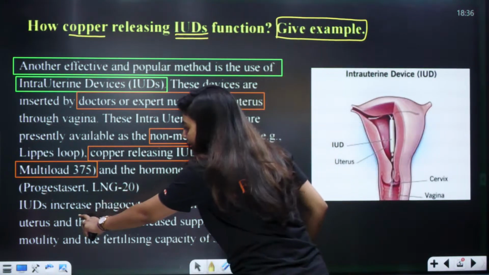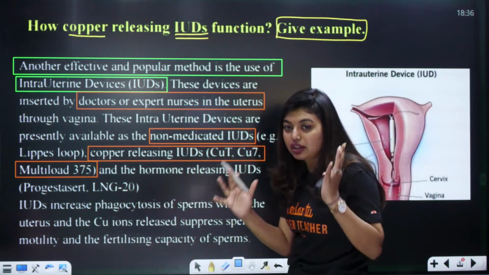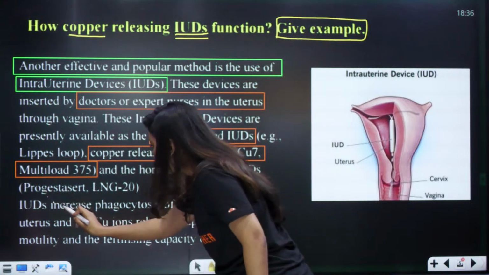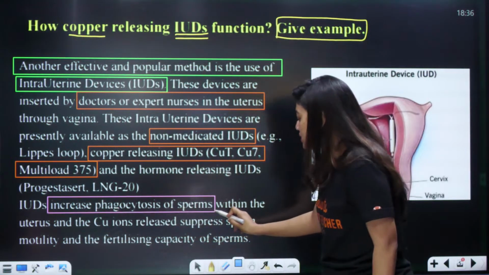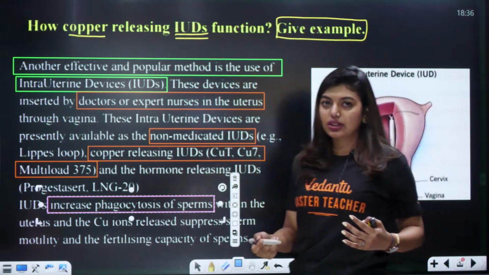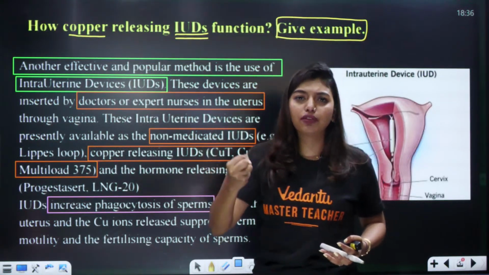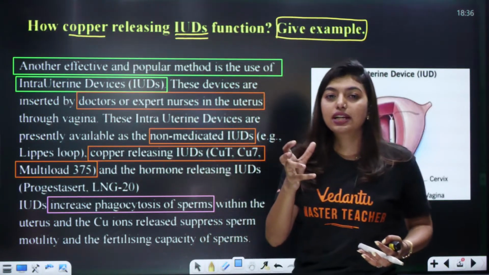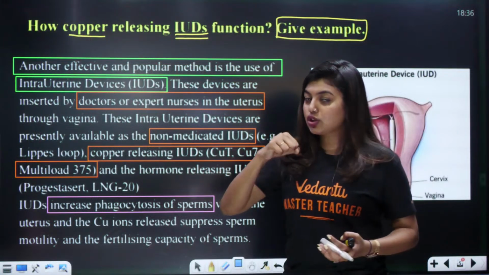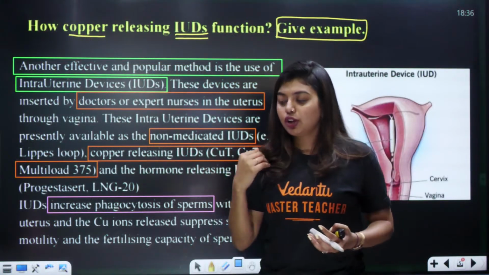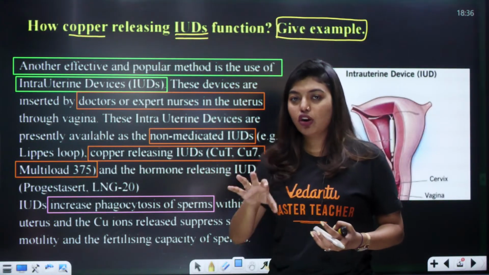See, IUDs, remember carefully, listen to me carefully, IUDs increase phagocytosis of sperm. What is phagocytosis? Engulfing. Okay, we have all learned, no? Phagocytosis is engulfing of the bacteria. Same way, phagocytosis means engulfing. So they will not let the sperm, even if it has got inside, go further.